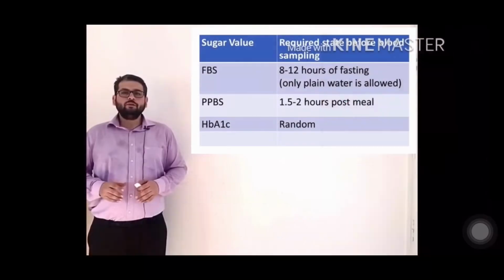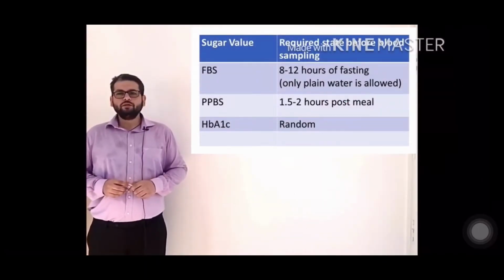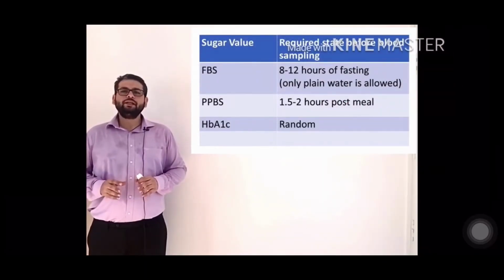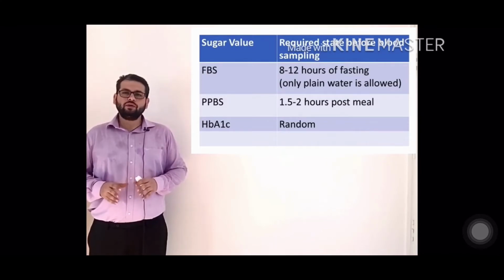So for this we primarily see three blood sugar values. One is fasting, which is ideally fasting of 8 to 12 hours. Only plain water is allowed in this. Second is postprandial, that is PP. It should ideally be 2 hours after your meal.